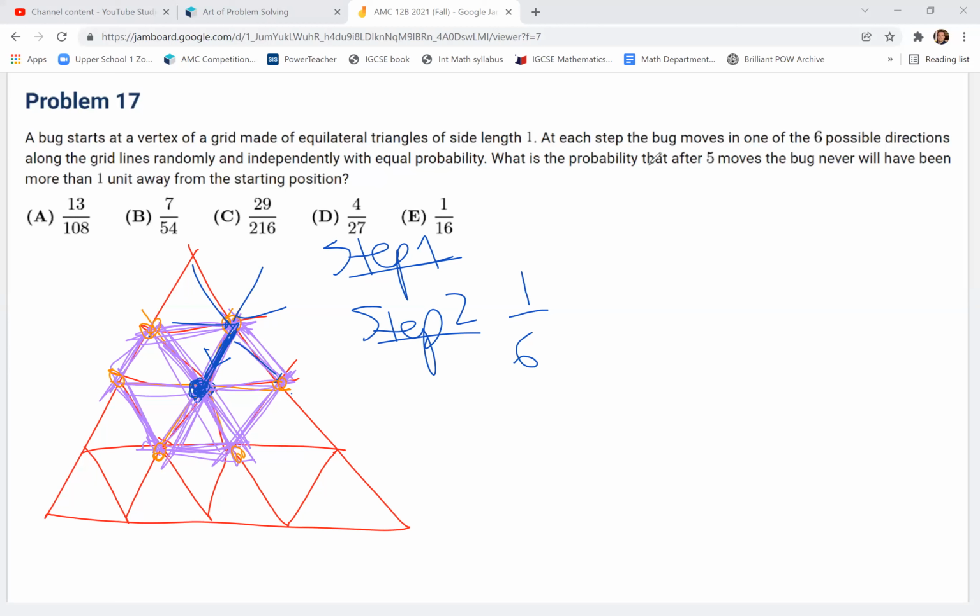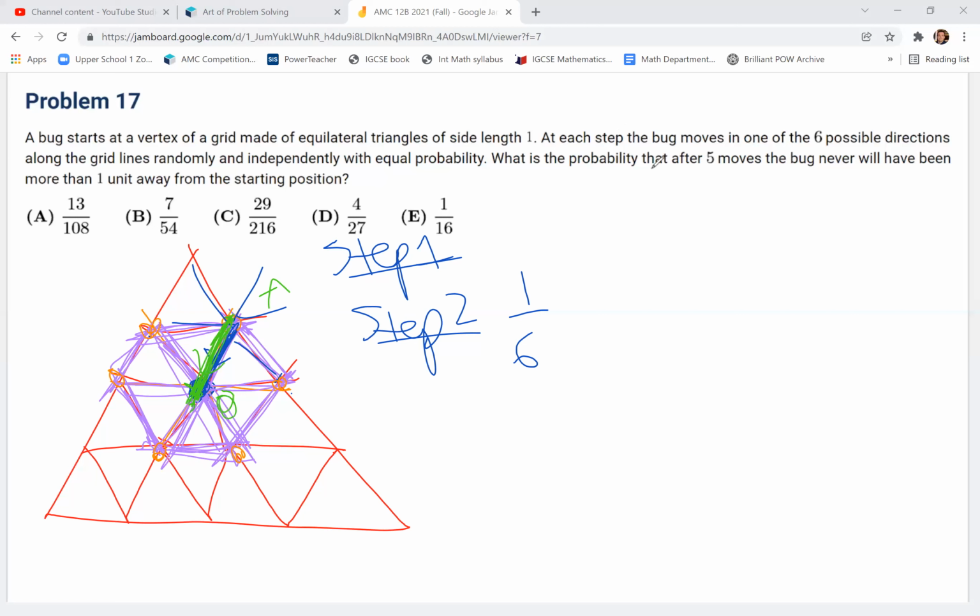Now, without loss of generality, starting at the center, here I'll use a green. Let's call the center O. He goes to, let's say, vertex A in step 1. Then he goes back to the center, so that's step 2. So he goes O to A, back to O, back to A, back to O. He just traverses back and forth twice: O to A to O, O to A to O. Now, that would happen with what probability?